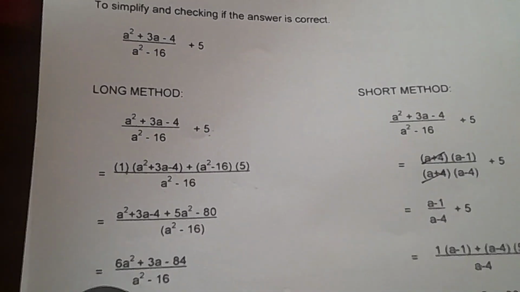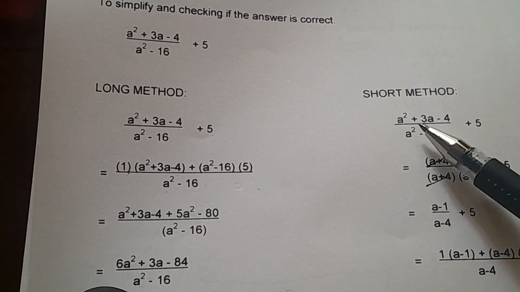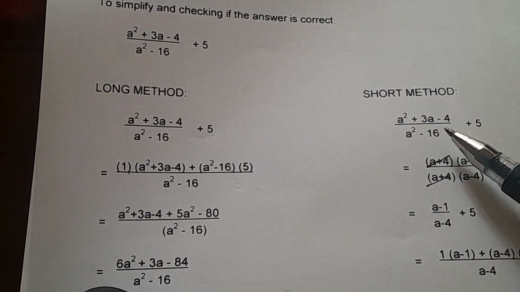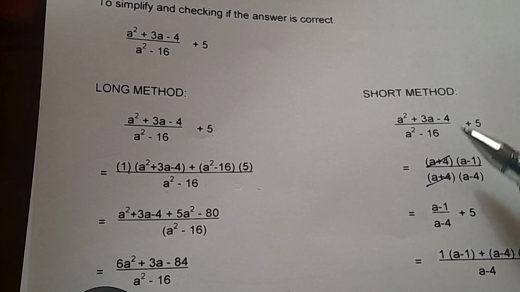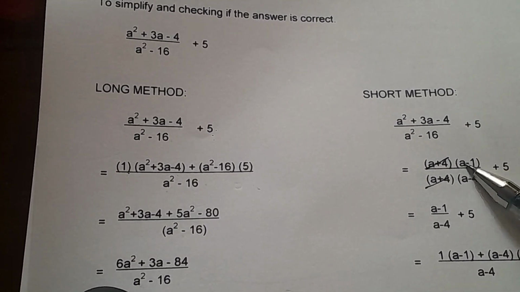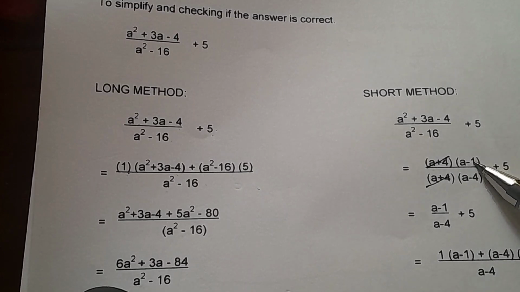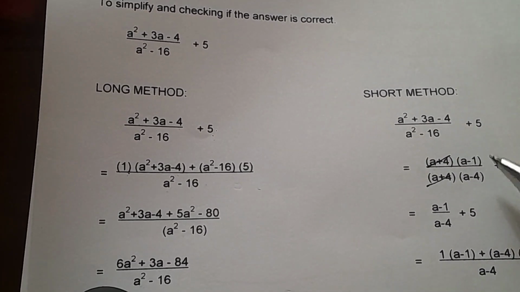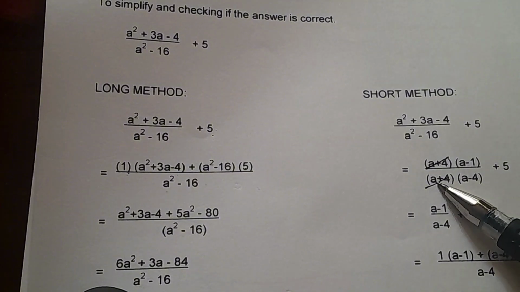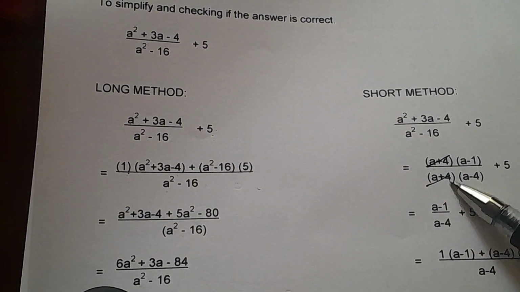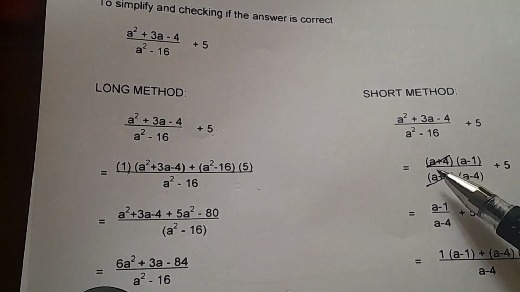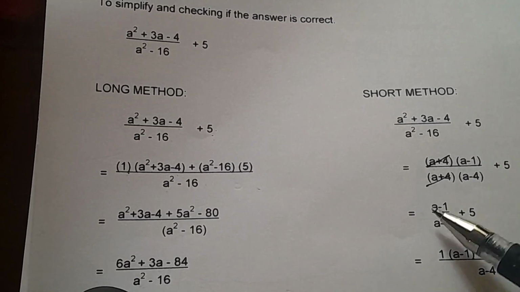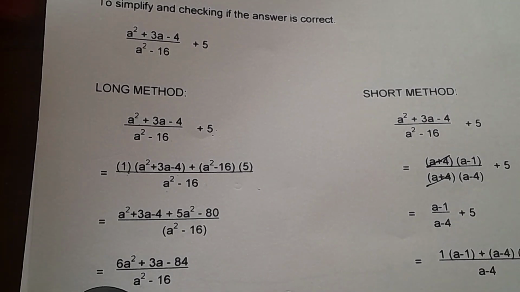So let's proceed to the second method, which I call the short method. We have (a squared plus 3a minus 4) over (a squared minus 16) plus 5. So factor the numerator. We have a times a, and then positive 4 times negative 1 so that you can get the middle term, which is 3a. Over the denominator factor: a times a for a squared, then positive 4 times negative 4 for negative 16, plus 5. So you can see there the cancellation. The remaining is (a minus 1) over (a minus 4), plus 5.